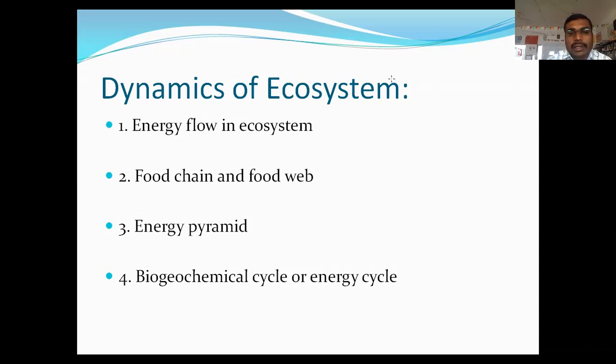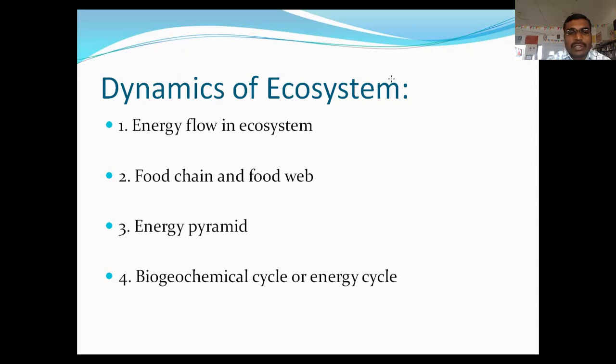Then the top level consumers or carnivorous like lions, tigers, feed on those deers and rabbits. And in this way, the food produced by one organism is used by second organism, and second organism is used as food by the next level organisms. In this way, it is a food chain.